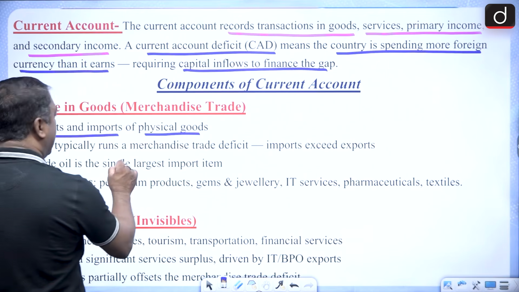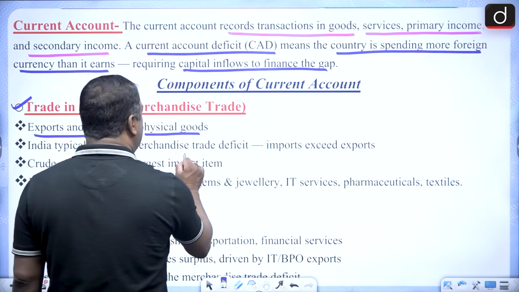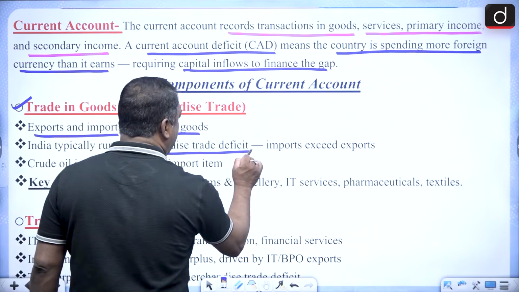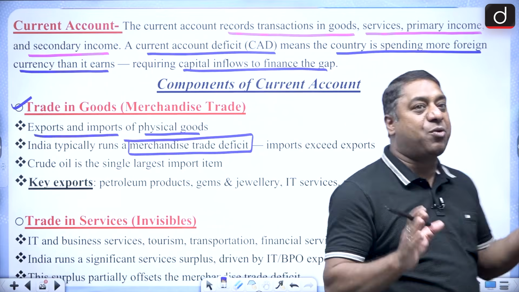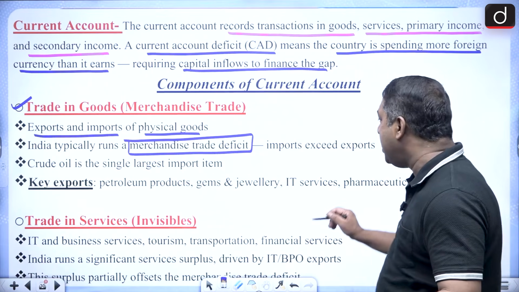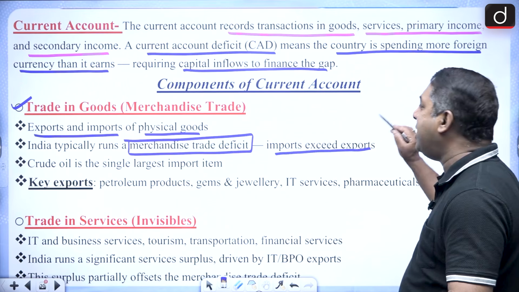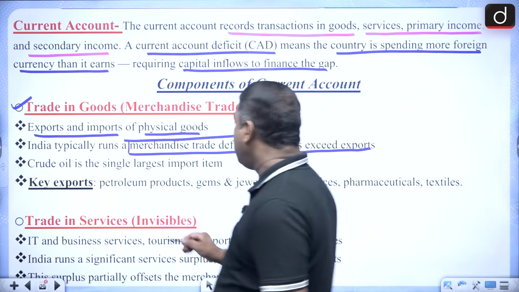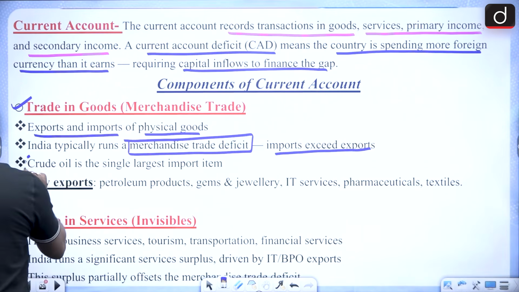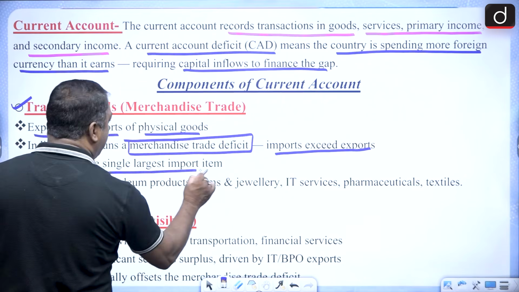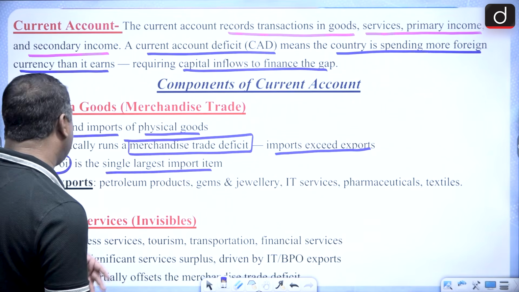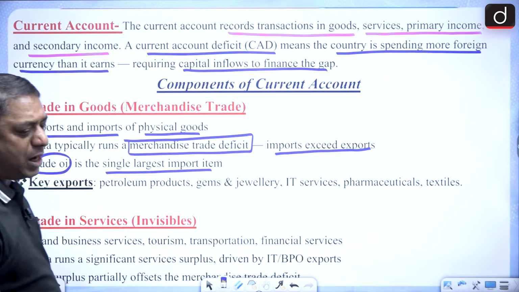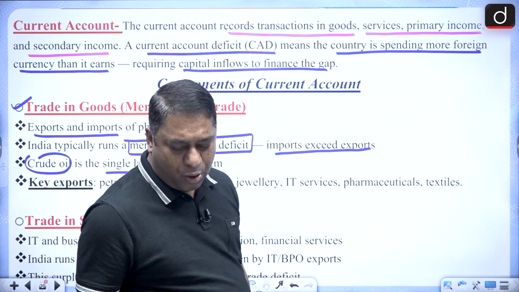And India typically runs a merchandise trade deficit. Remember it. That means imports exceed exports. And crude oil is the largest import item. There are other items also, but the largest import item is crude oil.